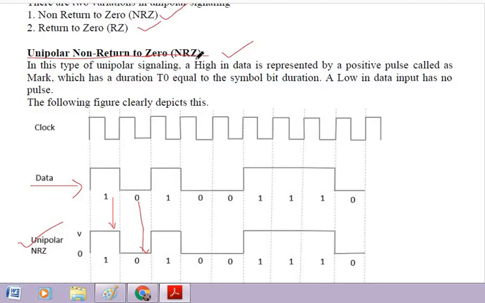Now, what is non-return to 0? In this type of line coding, the pulse remains high for the complete bit duration. This is the bit duration Tb. So in NRZ, non-return to 0, the pulse will be high for the complete bit duration.